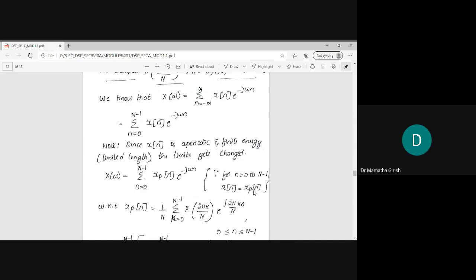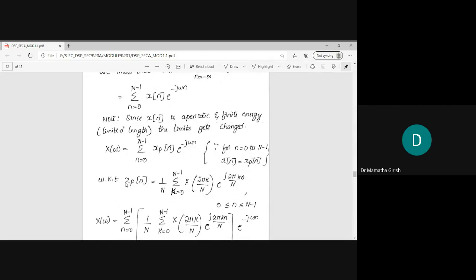As I told you in the previous derivation, xp of n is nothing but the periodic extension of x of n. If x of n is repeating itself for every N samples, that is nothing but xp of n. That is why x of n can be replaced by xp of n.